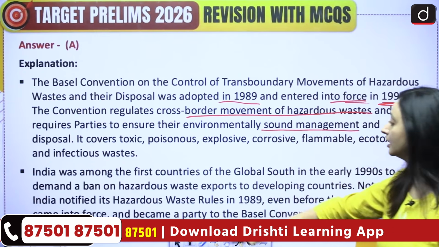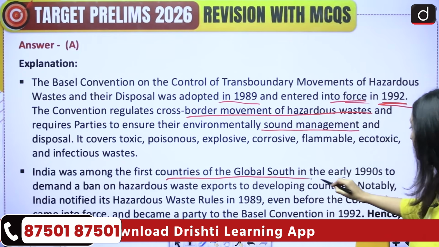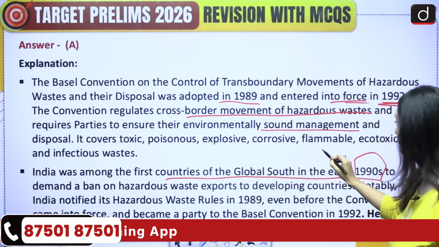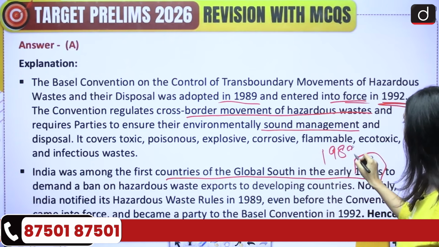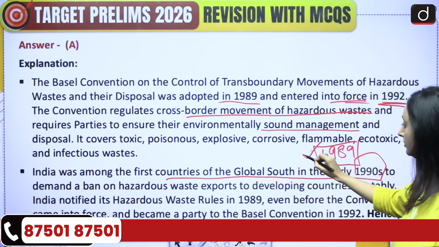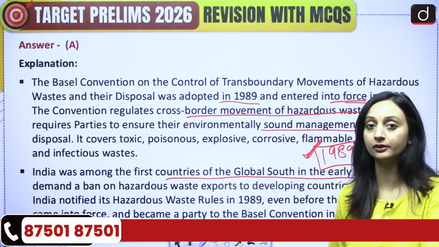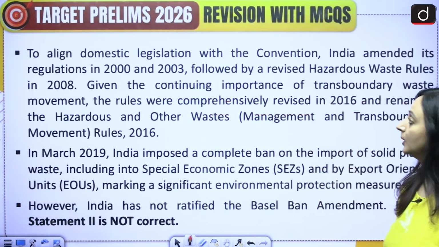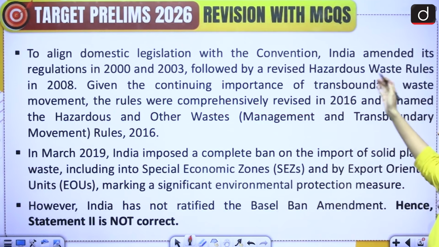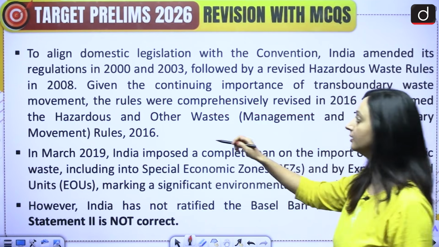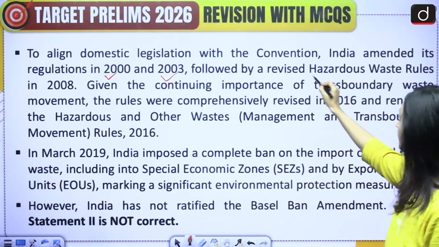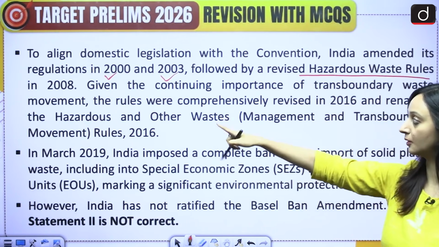India was amongst the first countries of the global south in the early 1990s because it had already notified its rules in 1989, before the Basel Convention came into force. Now, to align the domestic legislation with the convention, amendments have been made. I told you that. Amendments have been made in 2000 and in 2003 also. And then we have the revised hazardous waste rules in 2008.